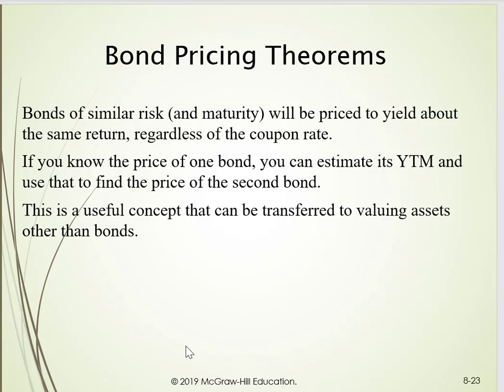So let's think about some basic concepts in the bond pricing formula. There are 2 periods per year, so the number of periods used is 14. Bonds that are similar in risk will be priced to yield about the same rate of return. So the yield to maturity on this coupon bond is 7.5%.